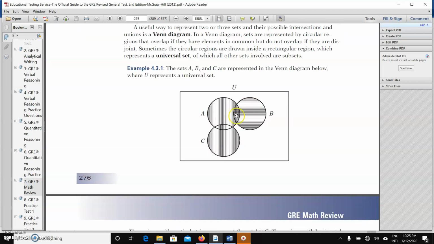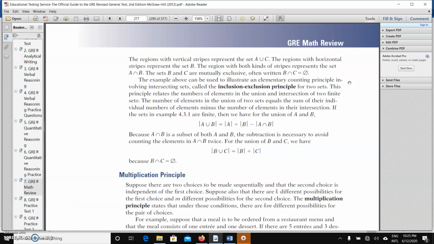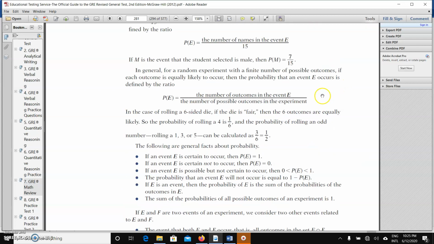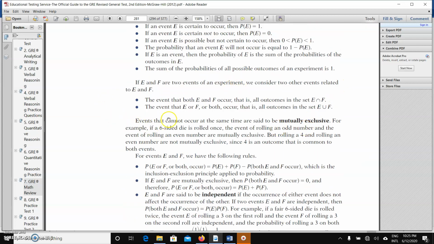This place, the probability that there's an intersection, they have things in common. The event that E or F or both occur is all outcomes in sets E and F. So that means E union F, the combination of E and F.